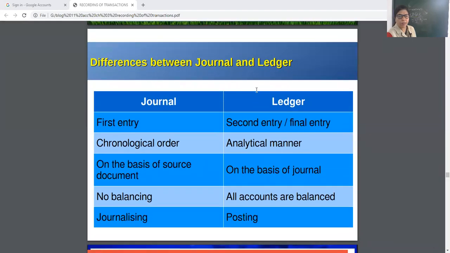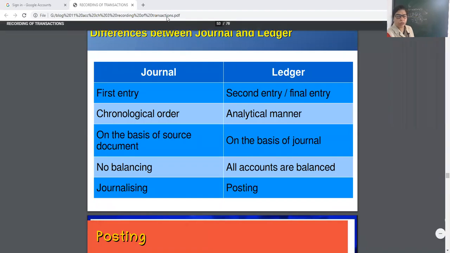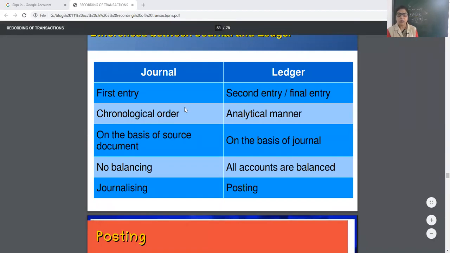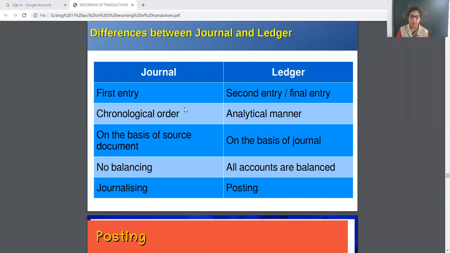Now, what is the basic difference between journal and ledger? Journal is the first entry, ledger is the second entry. Journal is performed in chronological order, ledger is performed in an analytical manner. Journal is prepared on the basis of source documents, and ledger is prepared on the basis of the journal. In journal, there is no balancing.